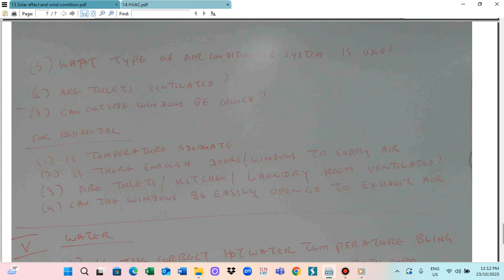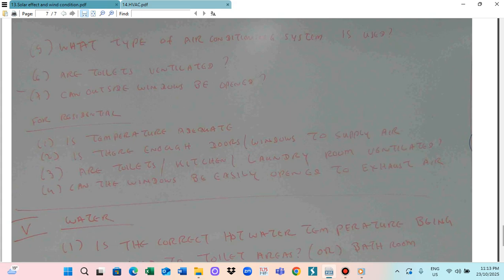And if the windows cannot be easily opened to exhaust the air, the air cannot be circulated, so the room humidity will be poor, and you have to use a fan to circulate it, so it will consume more energy. So this situation as a whole affects energy consumption. If you want to improve the energy efficiency, firstly you have to check the system, and then you have to provide the appropriate modification to the system.